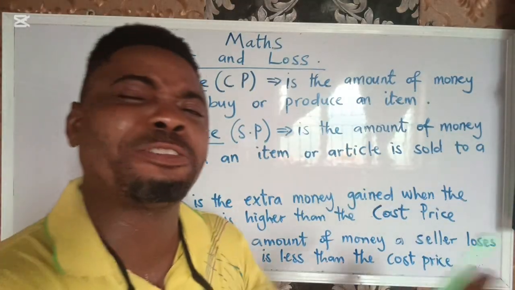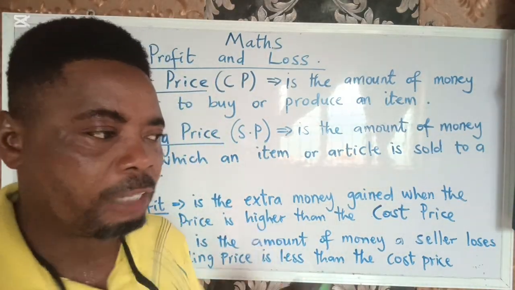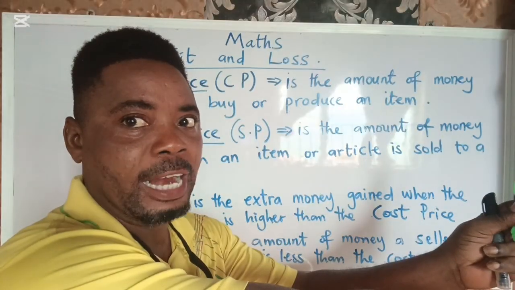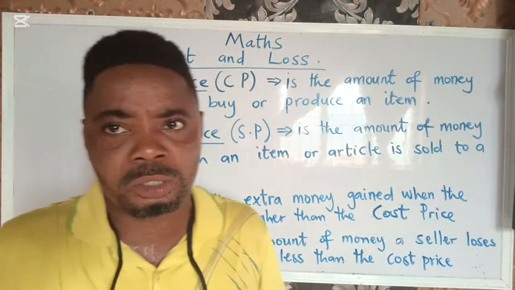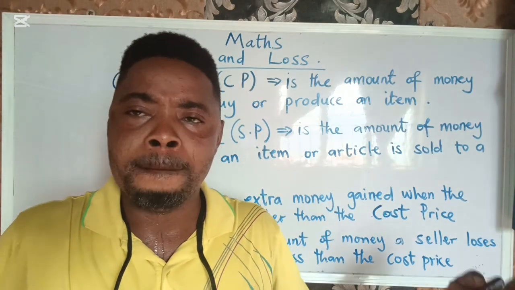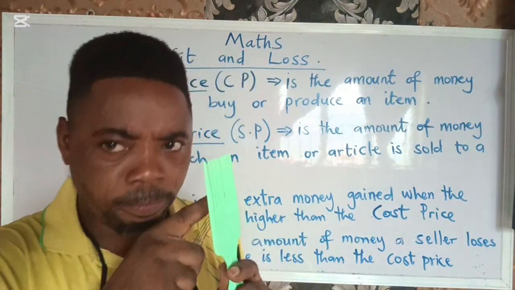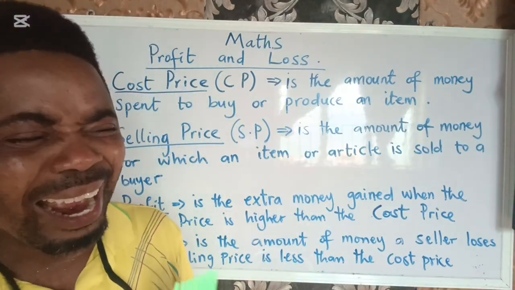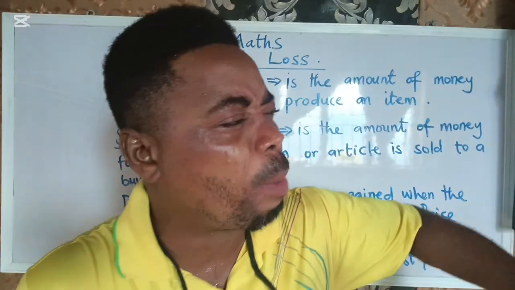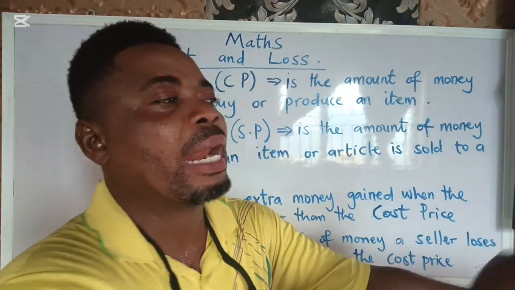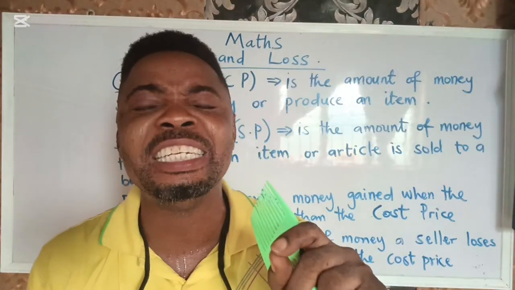Now my selling price is 400 naira, but remember my cost price is 500 naira. I sold it 400 naira, but I bought it 500 naira, so I have lost something. My money has reduced. I have spent 500 naira to acquire this comb, and I have given the possession of the comb out to somebody, and I have collected just 400 naira, which means something is missing from my initial money.